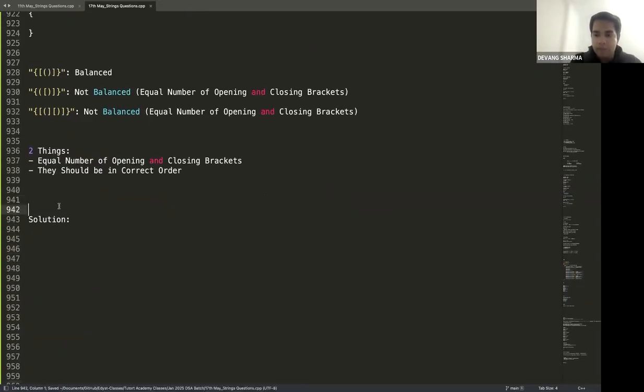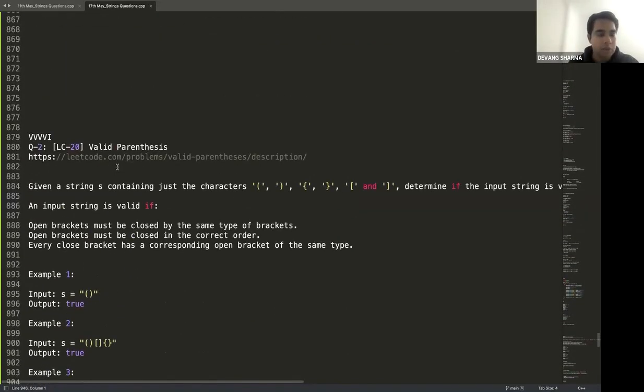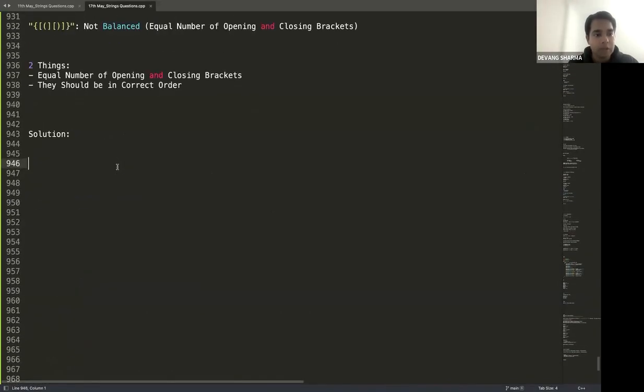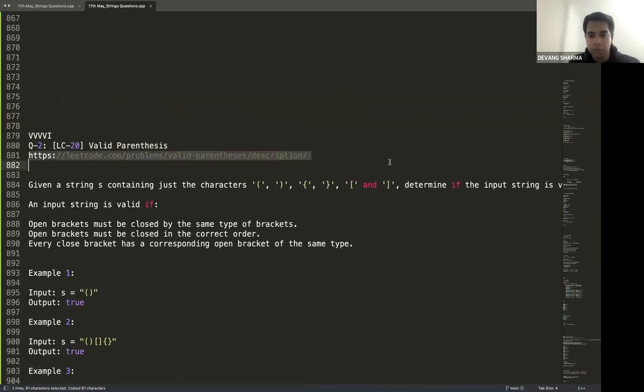Now I can give you time. Actually, we don't have time. We have around 2 minutes. We will not be able to solve it in 2 minutes for sure. But try this question as homework, and we can directly start with the solution in tomorrow's session. This is a really good problem statement. Then we have a follow-up question on top of that as well. So try this problem statement for homework, and then we'll discuss it in tomorrow's session.